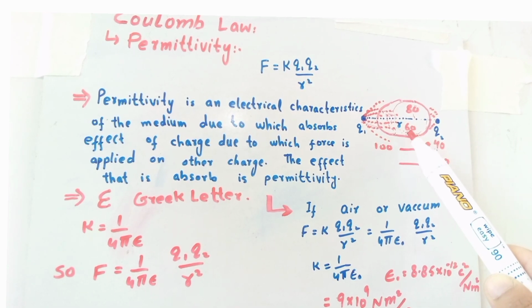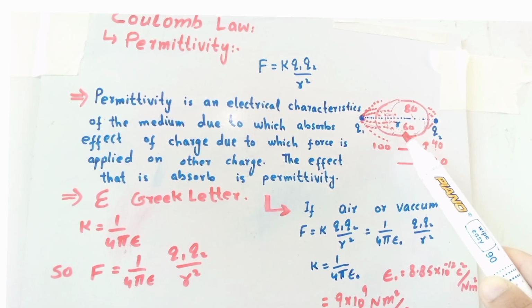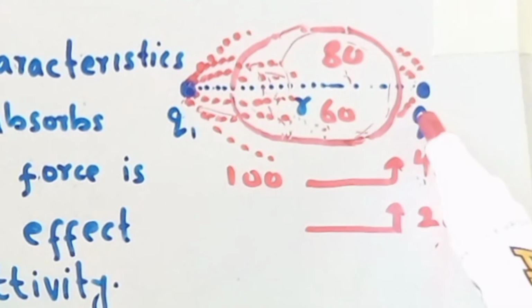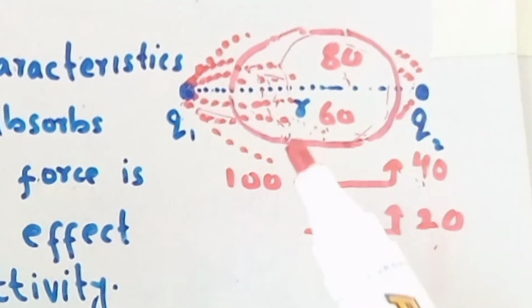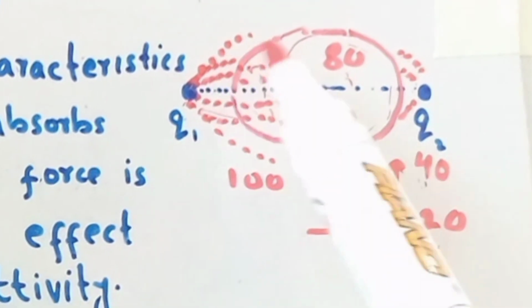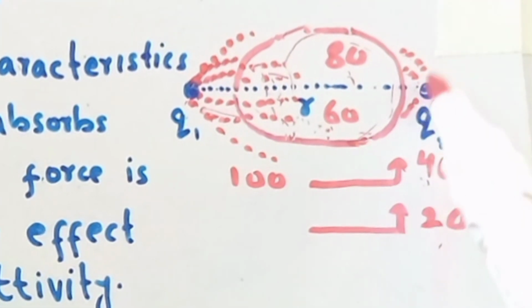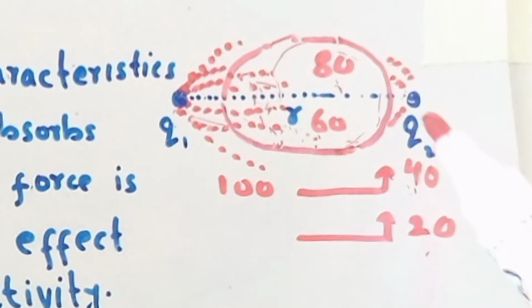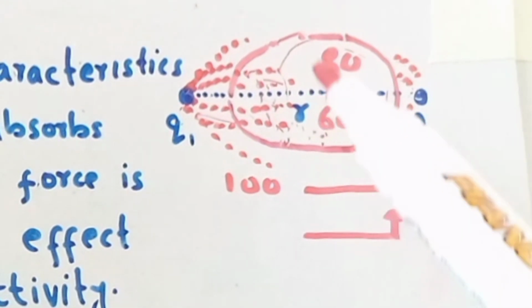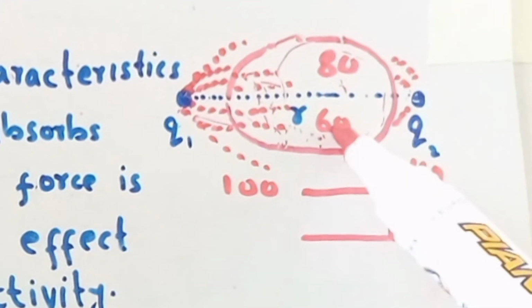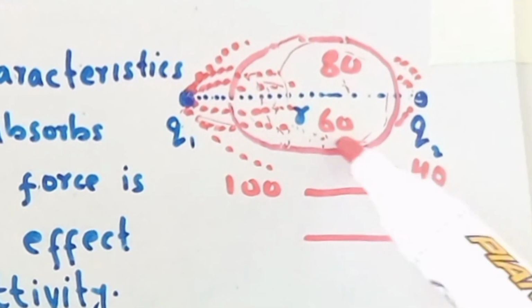Now, when this charge Q1 applies force on the charge Q2, I give you an example: charge Q1 sends force like 100 threads to catch it. When these 100 threads are going to catch it with 100 hands, this medium absorbs 60. Now, how many reach here?